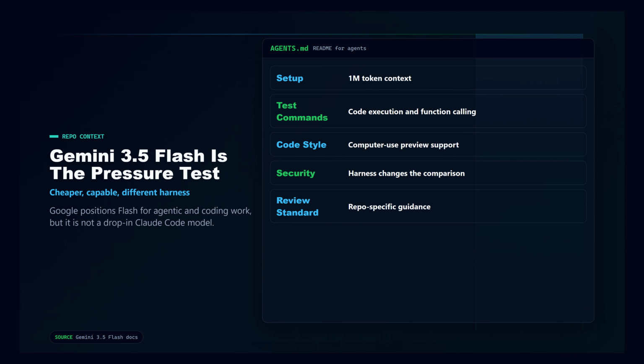Gemini 3.5 Flash is the budget pressure test. Google positions it for agentic coding work, with a 1 million token context window, code execution, function calling, and computer use preview support. But it is not a drop-in Claude Code model. If the harness changes, the comparison changes. That is not unfair, it is just a different product surface.